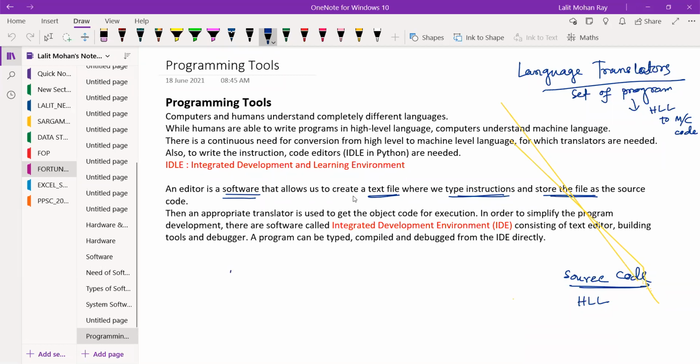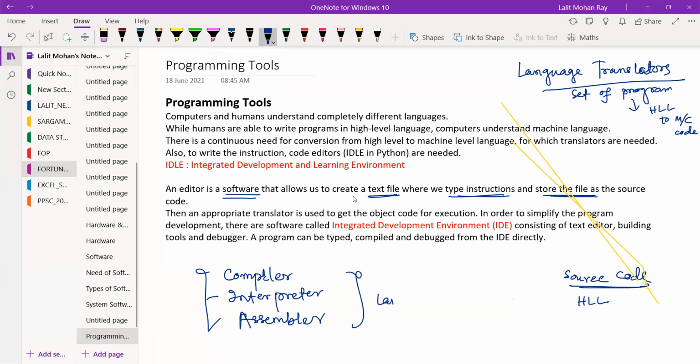Some of the translators are the compiler, the interpreter, and the assembler. So these are the language translators.